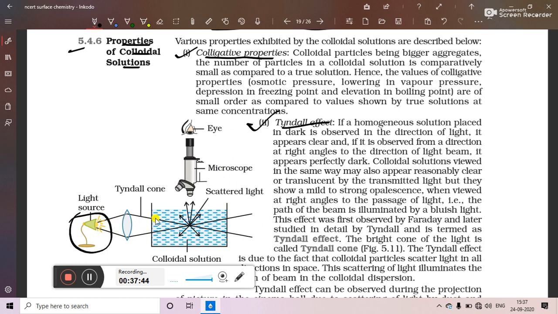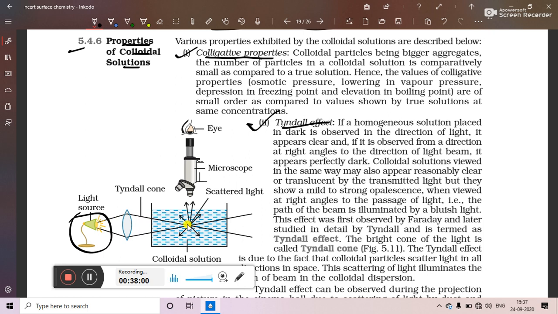converge the light. The light coming out of the source will pass through the convex lens. It will undergo convergence so that all the rays of light will meet at one point.